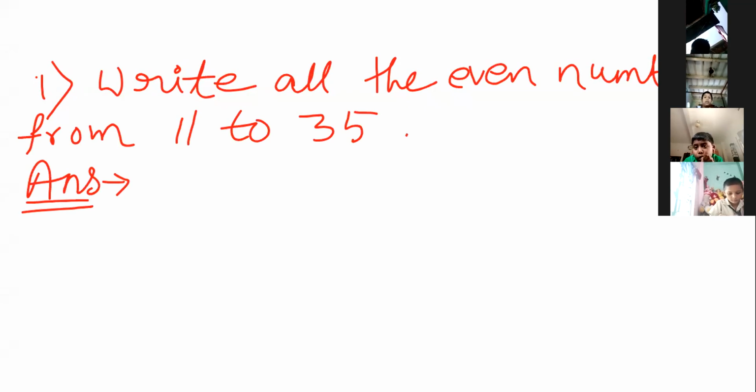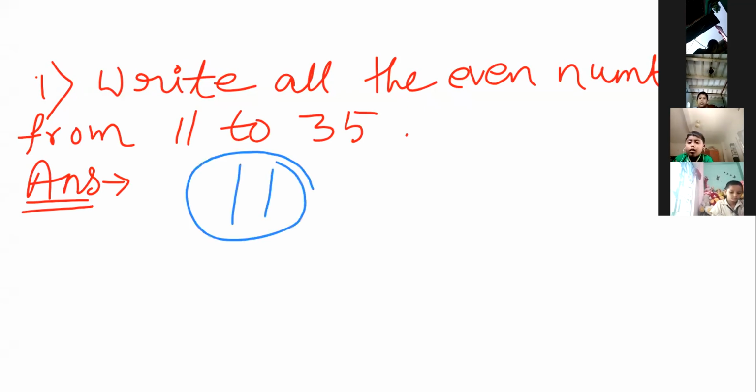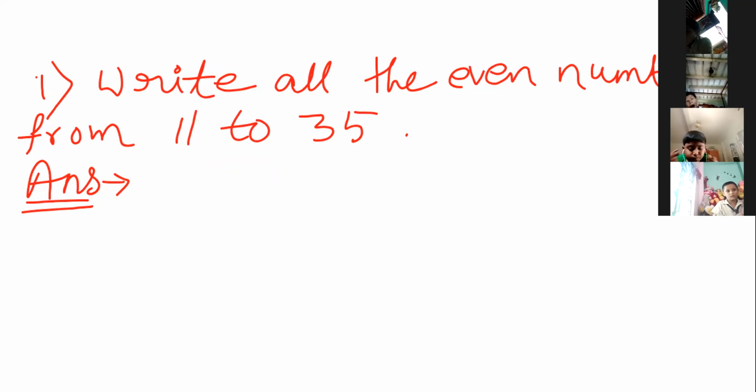Acha, from 11, look at this. 11, first we are taking. Is it odd or even? Here it ends with the 1. Last digit 1, na? So it will be odd. So we are not counting this 11. So from 12 we have to start.